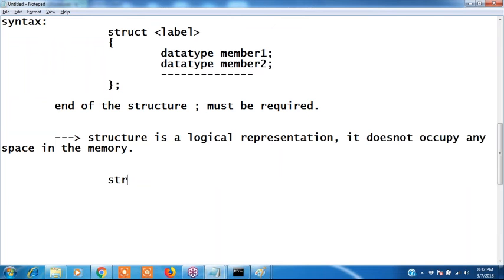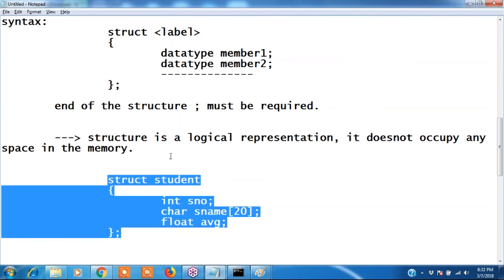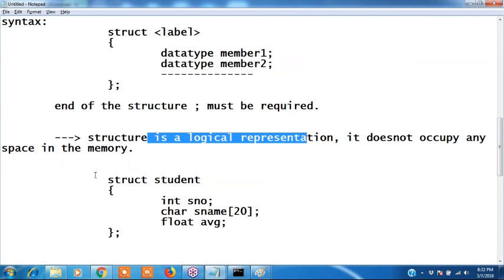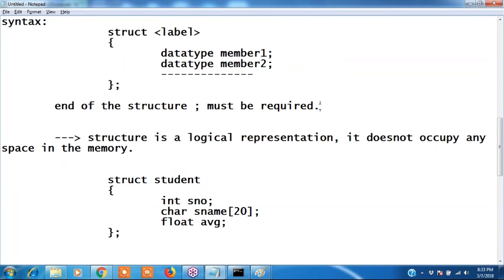Example, now I am declaring like this: struct student, label name is student, data type name is struct student. Here I am taking different data members: student number, student name, s name of 20, and float average. Three data members I have taken: student number, student name, and average. Just it is a logical representation. It doesn't occupy any space in the memory.